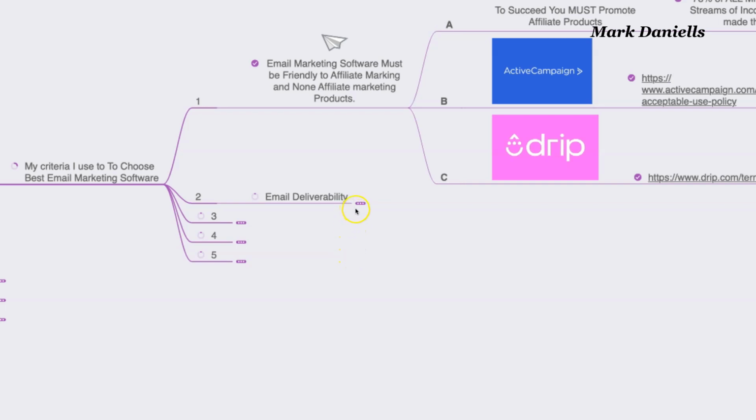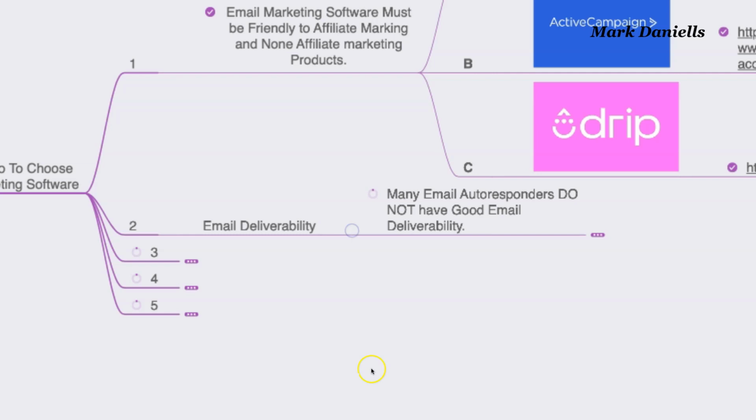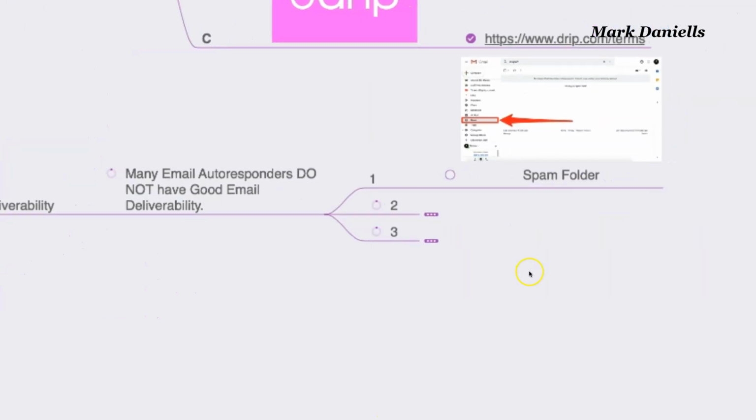The second thing, as far as my criteria that I use to choose the best email marketing software, is email deliverability. Many email autoresponders do not have good email deliverability. Let's go over that a little bit further.